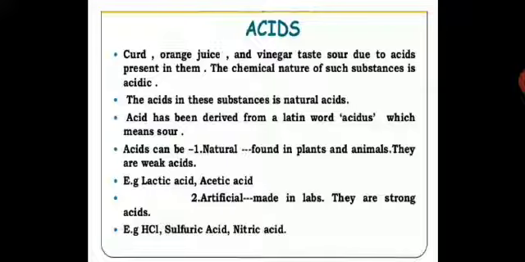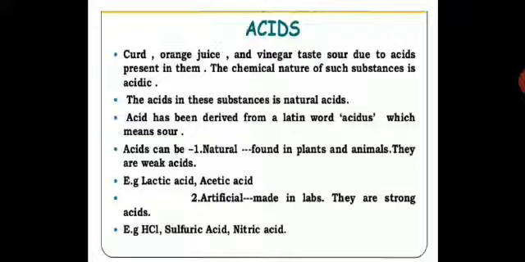We are eating those fruits, oranges, all those fruits which are acidic in nature, which have acids in them, they are mild acids. They will not affect our body, and they are edible. Vinegar is an acetic acid, so vinegar is again edible. Even if we consume them, it is not going to affect our health because they are mild acids and edible.